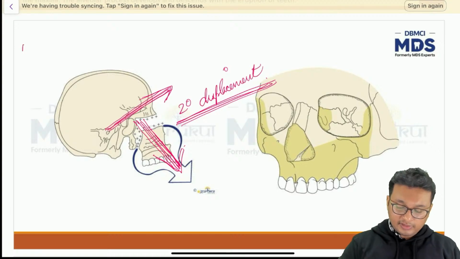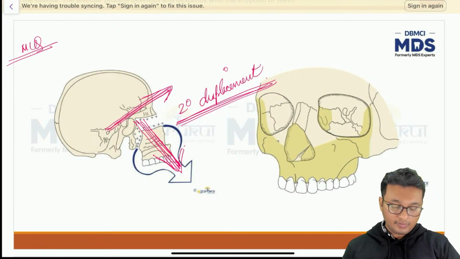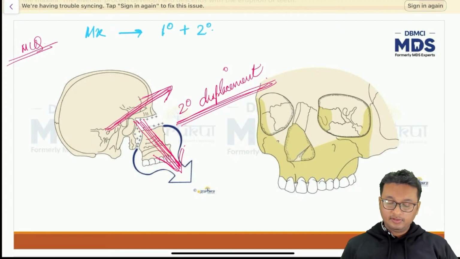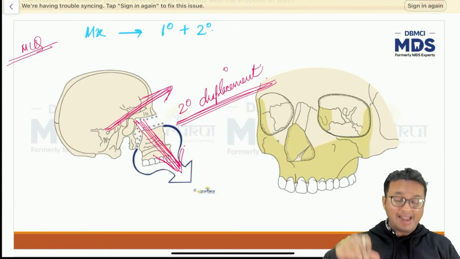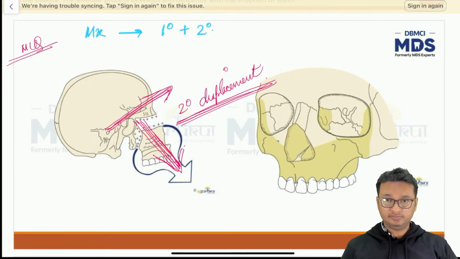So now you have an MCQ, rather not an MCQ, rather it's a concept. The maxilla undergoes both primary and secondary displacement. By virtue of its own growth, it undergoes primary displacement, plus by virtue of the surrounding bones, especially the cranial base, it gets pushed anteriorly and downward, leading to secondary displacement. So the maxilla is a combination of primary and secondary displacement both. That is the core concept I want to emphasize.